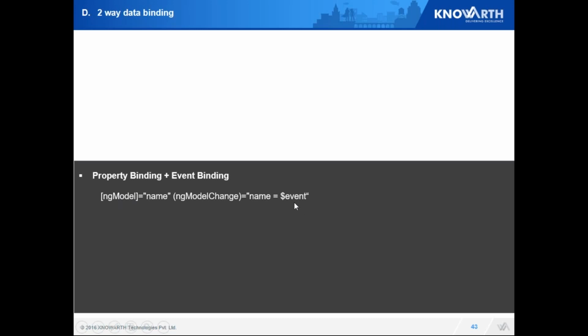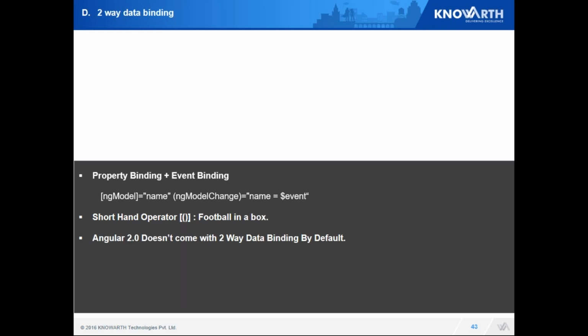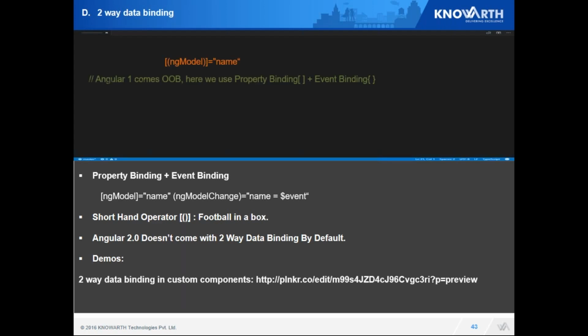In event, I pass current event. Based on event, I get the target and do manipulations accordingly. Now the simple notation over here is just to join those, and we call it football inside a box or a stadium. Here we see we have added an ngModel first as an event binding and then as a property binding.